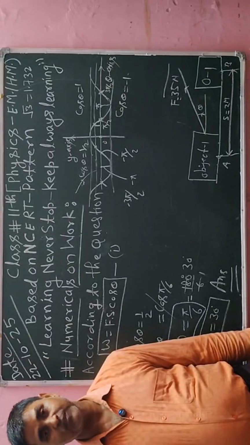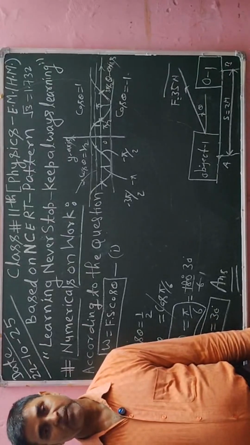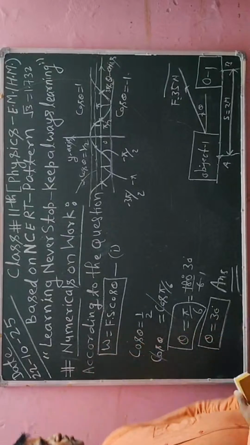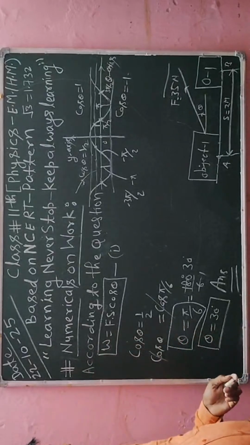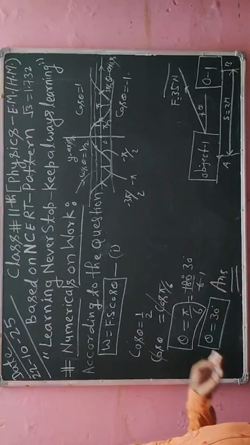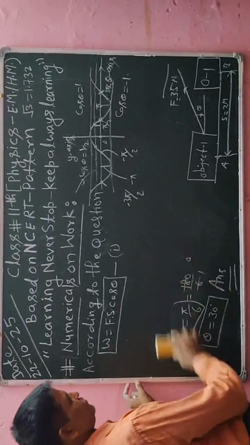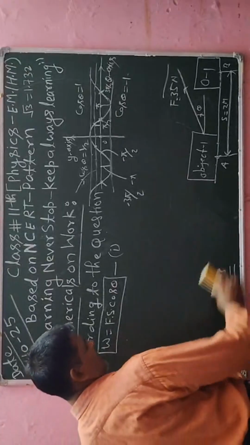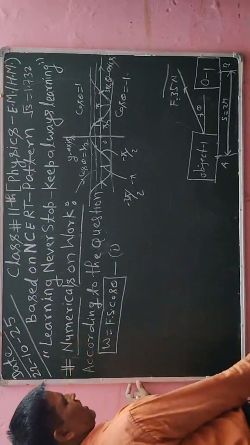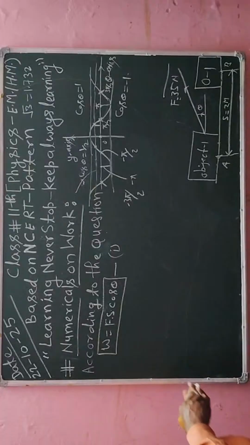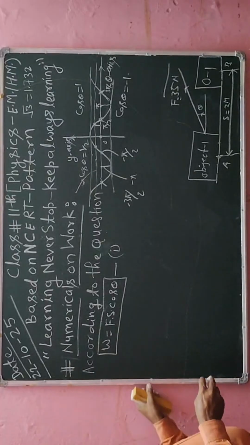I am going to explain how 10 to the power 7 erg is coming. So I am going to erase this information, and then I will explain how joule is converted into erg.